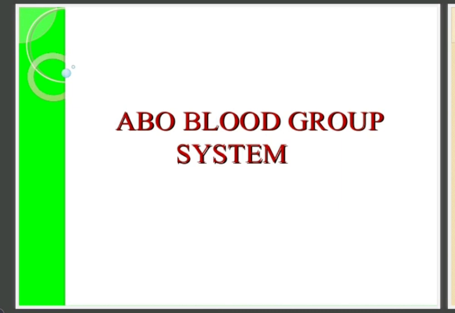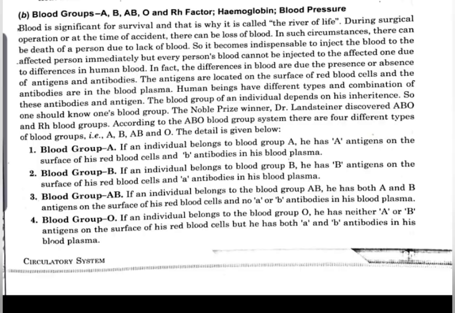So our today's video is about the blood group system, meaning the different types of blood groups present in the human body. So let's see. Blood is the most significant part of human circulation. During any surgical operation or accident, if there is blood loss, then the person needs immediate blood and we have to inject the blood immediately.